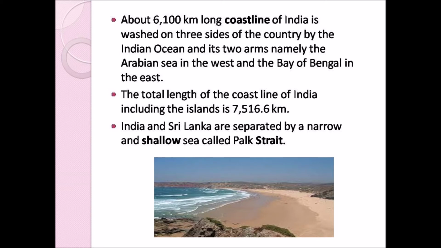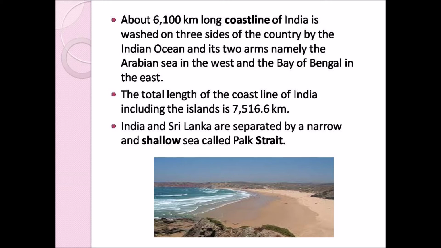So already we know that our country is a peninsula country, so therefore it has a long coastline. About 6100 kilometer long coastline of India is washed by three sides of water, that is the Arabian Sea in the west, Indian Ocean in the south, and Bay of Bengal in the east.